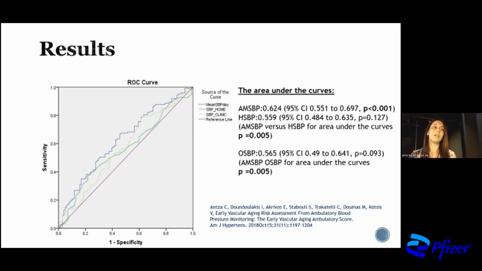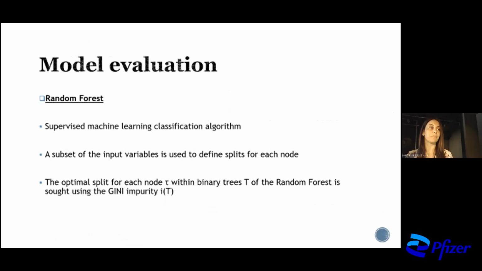When we try to see which of these measurements are important and to combine all these measurements, ABPM, home, and clinic, we concluded from the areas under the curves that only ABPM systolic blood pressure was important in order to predict early vascular aging.